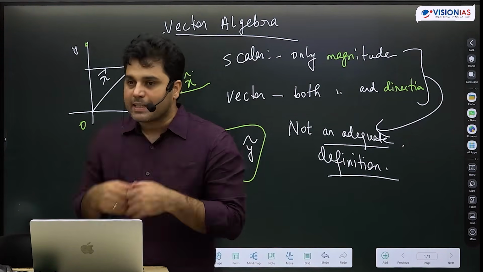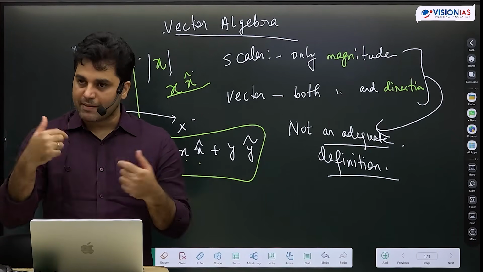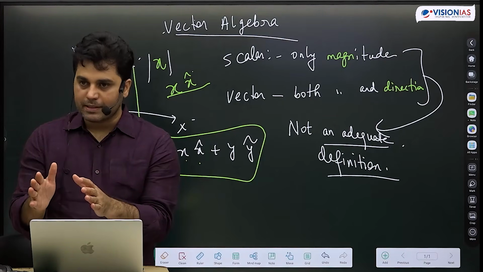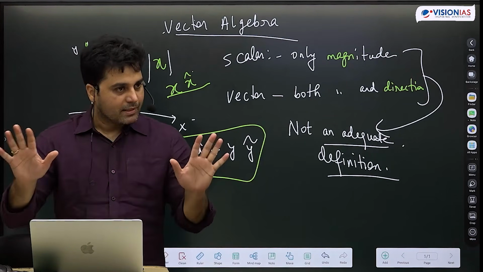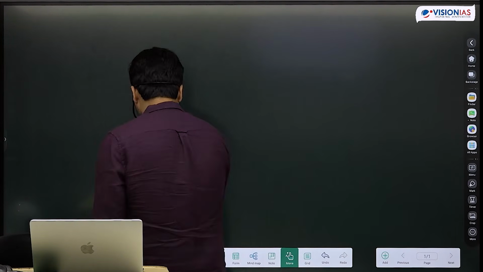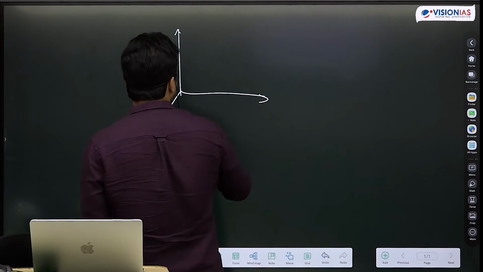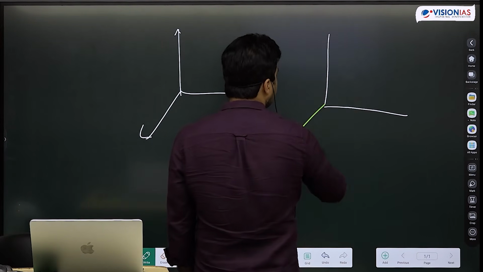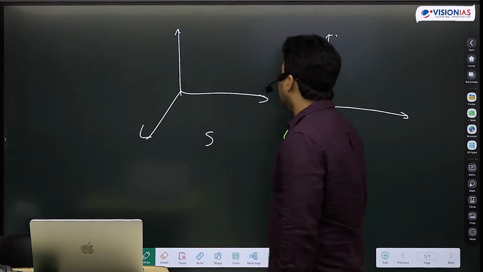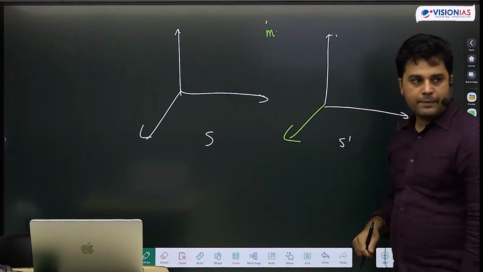But the laws of physics, whatever law I write, should not depend upon the frame of reference. Can we agree upon that? We all have to agree upon this simple thing. I will give you a simple example. Let's say this is a frame of reference S, and this is some other frame of reference S dash, and they both are describing some particle of mass m.